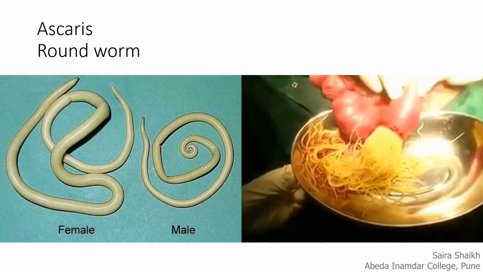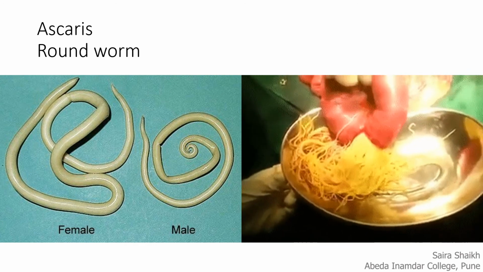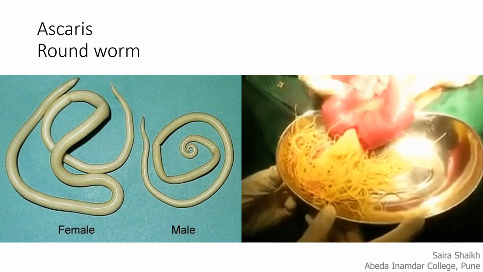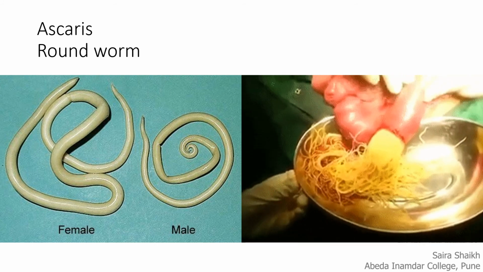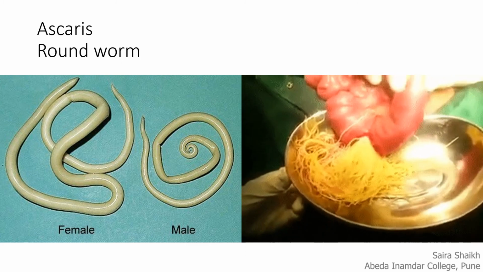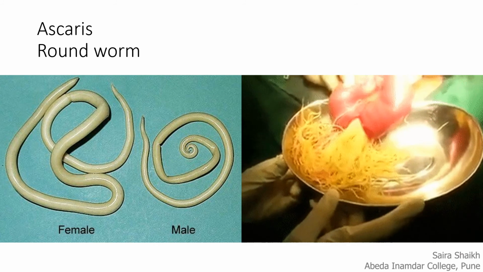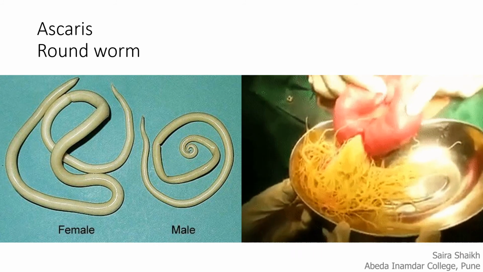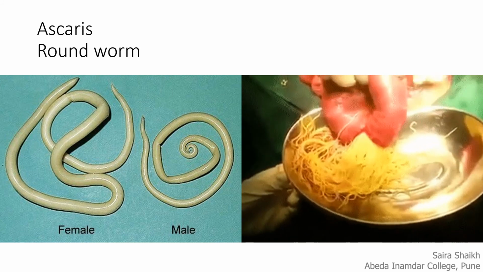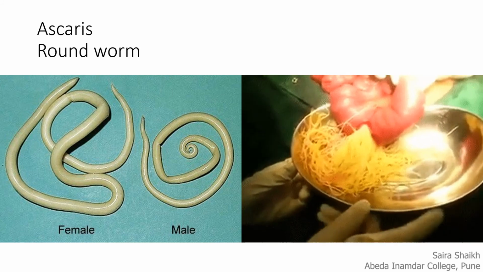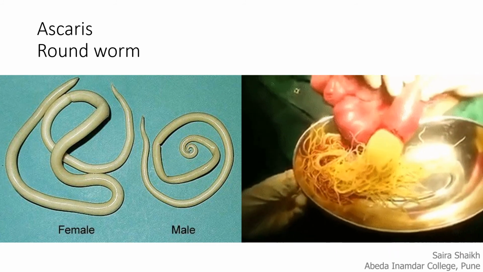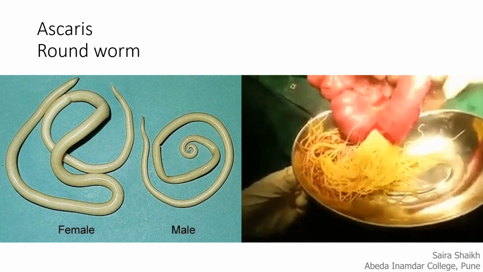Let us study a parasitic worm, Ascaris, and how it infects the human being. These worms use our body as a host to mature their eggs into adults. The adult worm is about 30 centimeters long. In the case of Ascaris, sexes are separate. The female is longer than the male and it is straight, while the male is shorter than the female and it has a round tip.